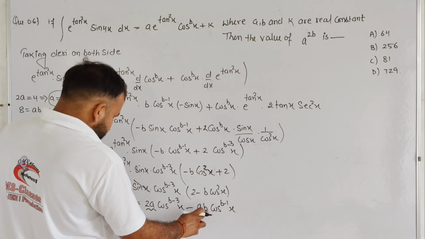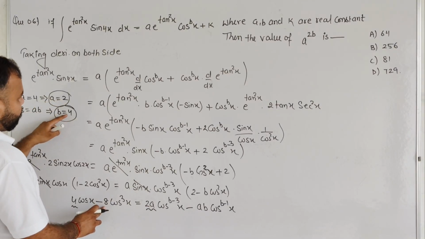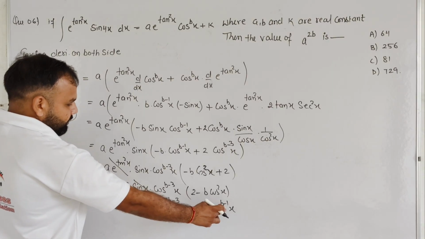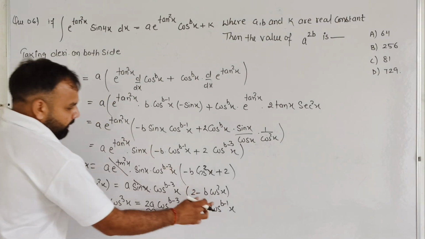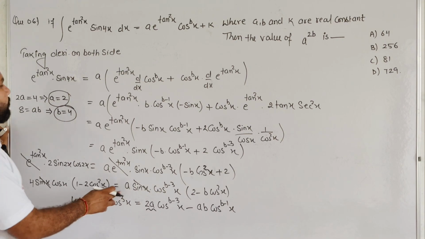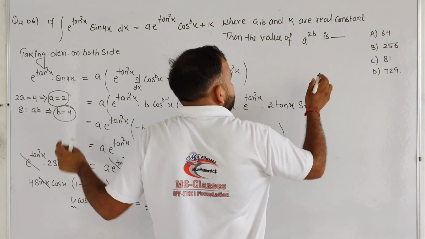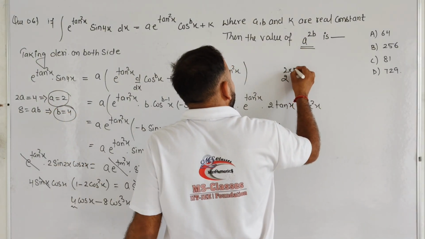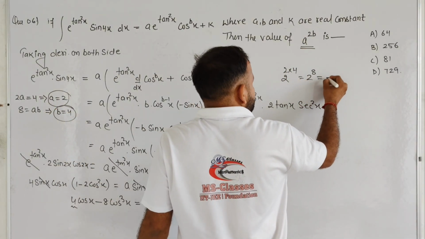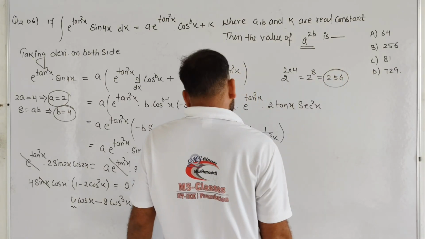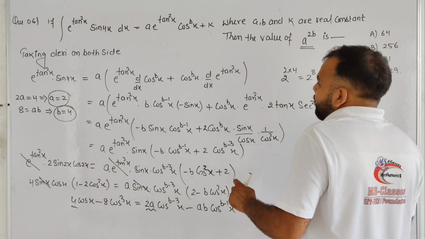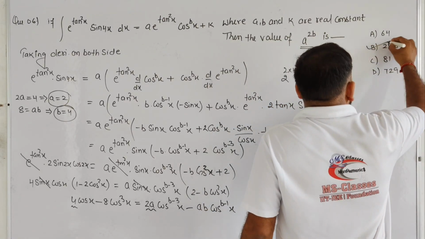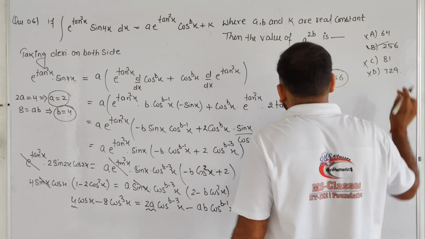And in that scenario, you can see that there is 8, and if 2 into 4 is multiplied by this, it is also 8. And if we put down the value of b over this scenario, that means 4 minus 1, it will become 3, and this is also 3. So that means things are correct. Student, we need to find out a to the power 2b. A is 2 and 2b is 2 into 4. That means 2 to the power 8, and basically it will become 256. So student, we can say that the value of a to the power 2b will become 256, and so our option B is correct, remaining options are incorrect.